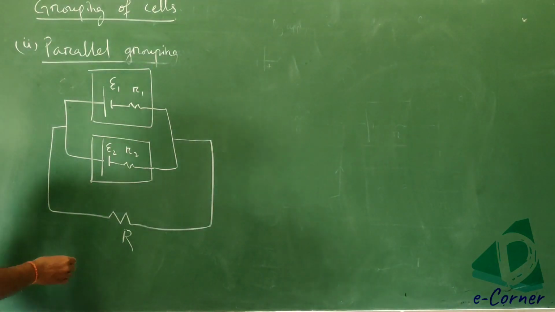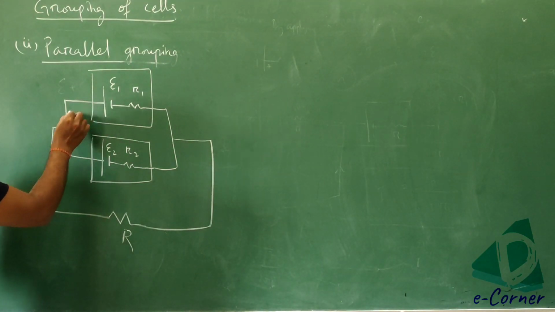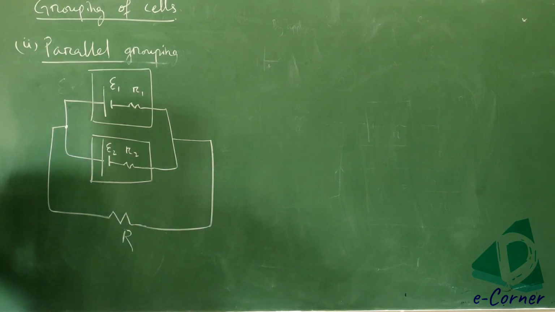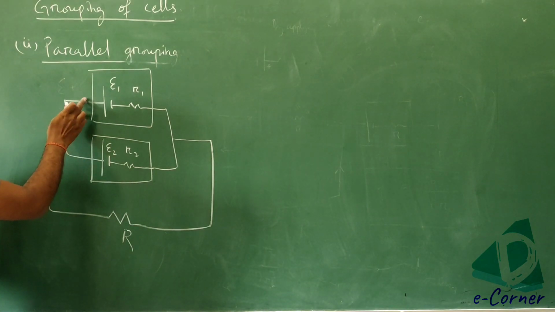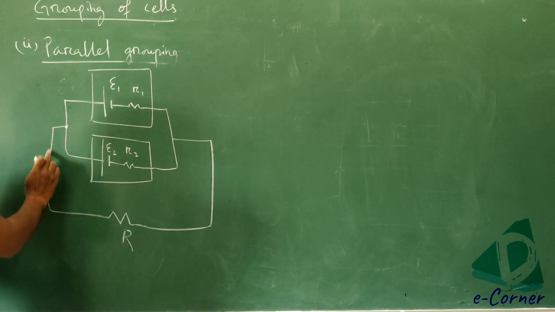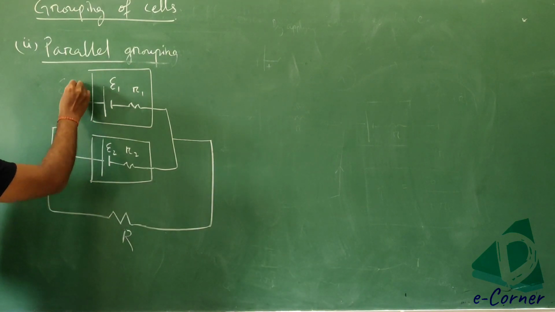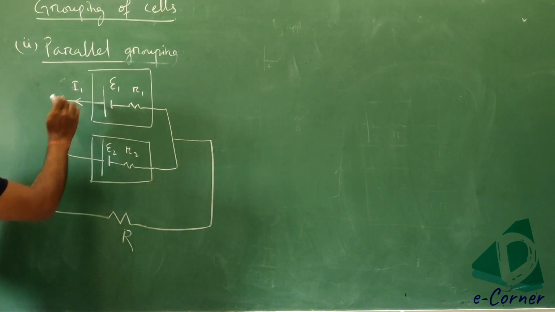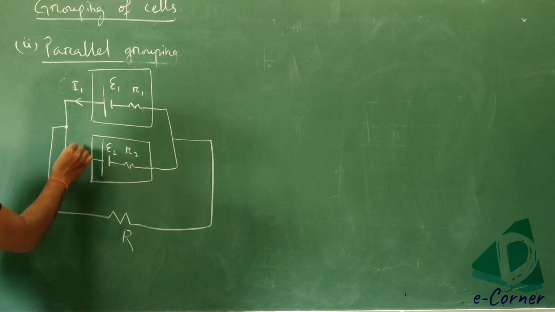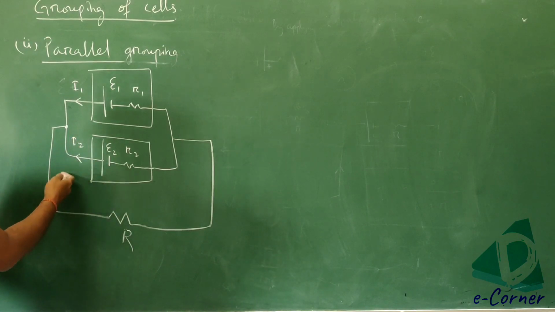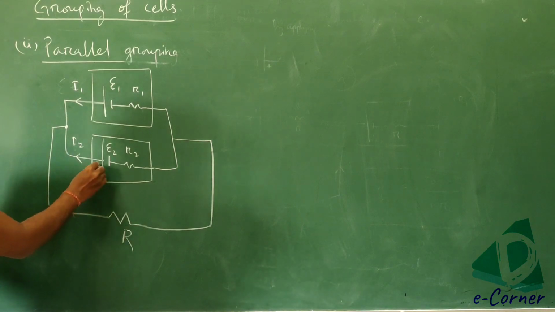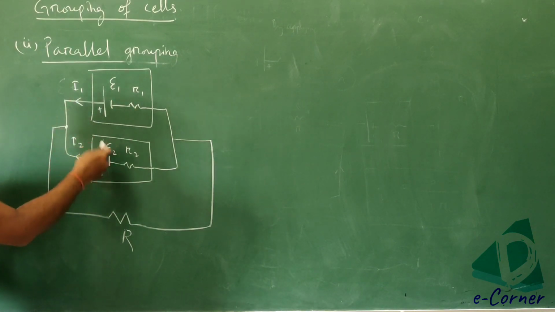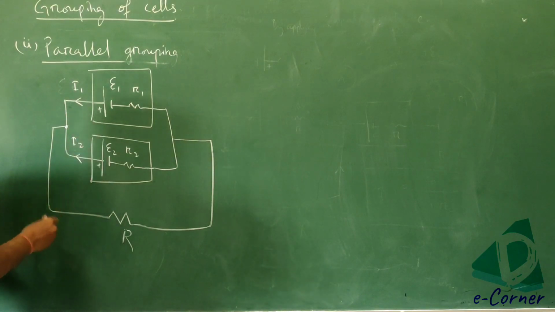Since this is the junction, this is one branch, this is another branch. Suppose the current I1 is flowing from this battery E1. Similarly, the current I2 is flowing from this battery E2, because it is the positive terminal, that's why current is flowing from this one. And this is your negative terminal.